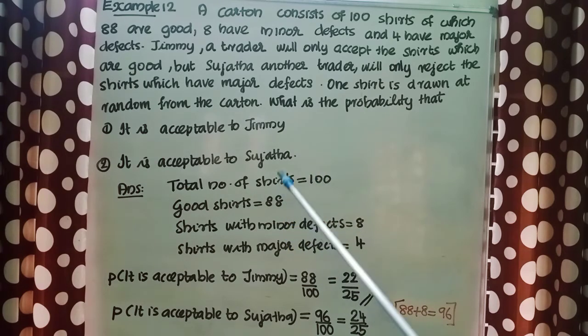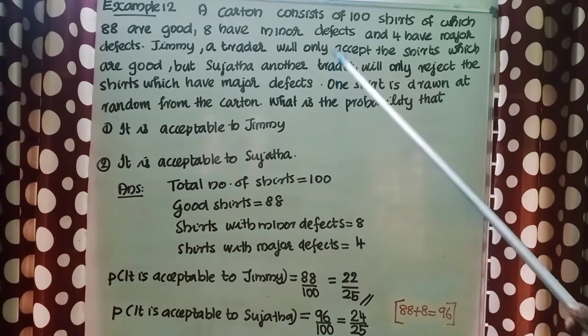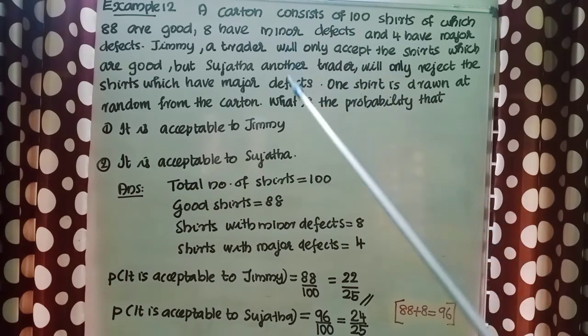So here the total number of shirts is 100. Number of good shirts 88. Number of shirts with minor defects 8. Number of shirts with major defects 4. Jimmy will accept the shirt only if they are good. So, the probability that it is acceptable to Jimmy is equal to 88 by 100.